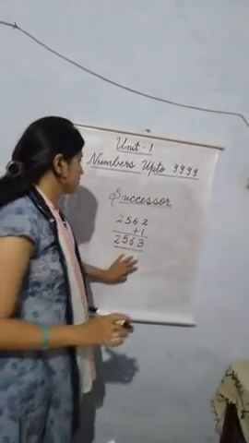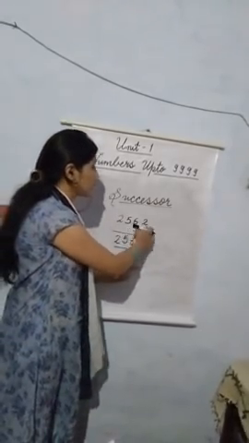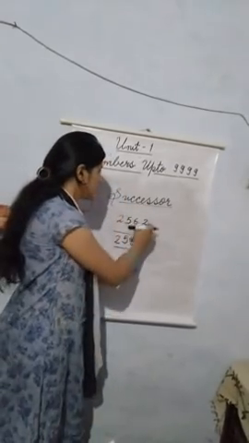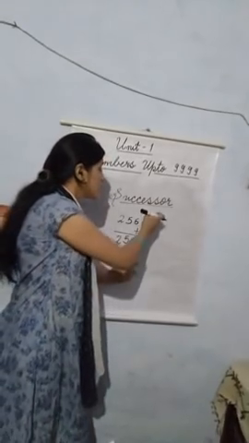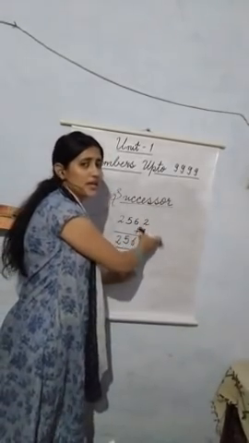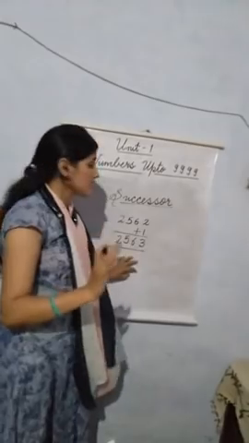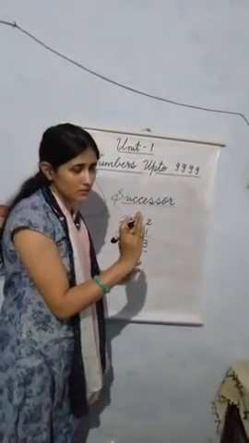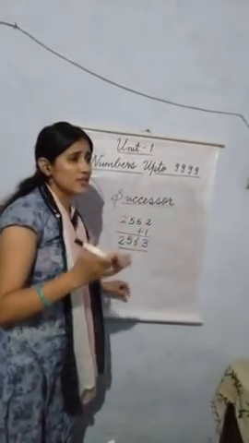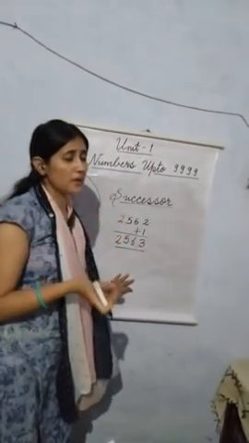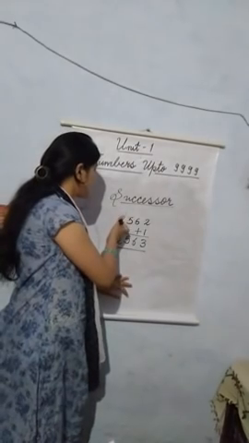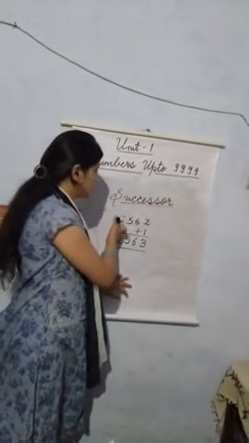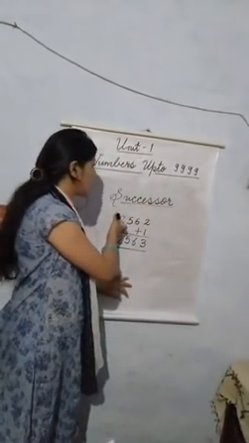And one thing, children, while adding this 1, please be sure that we always start the addition or subtraction from the right side. Okay, from the right side, that is from the ones place. Many times I have seen that when children are adding a 1-digit number with a 2, 3 or 4-digit number, they add it with the highest place.